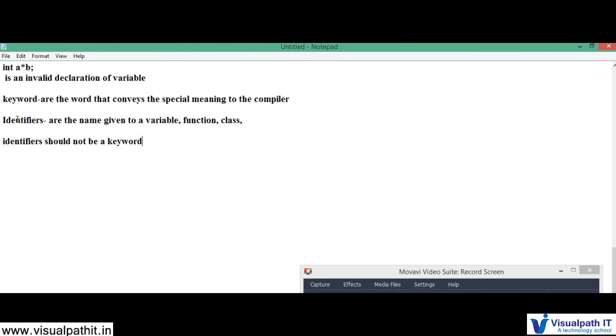Totally, if you see how many keywords are available in C++11, after C++11 came into the picture, there are 78 keywords.